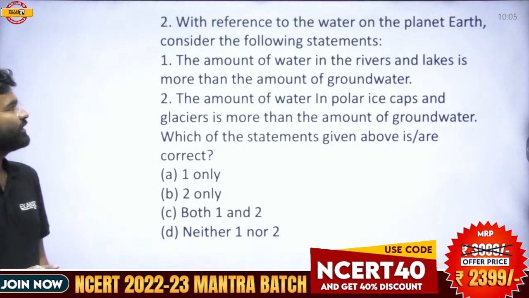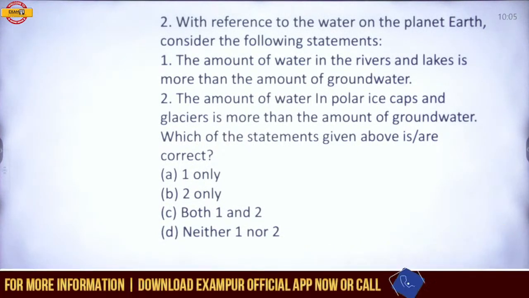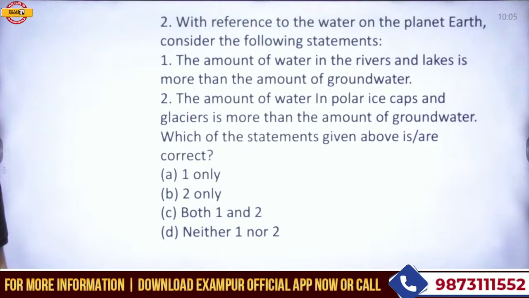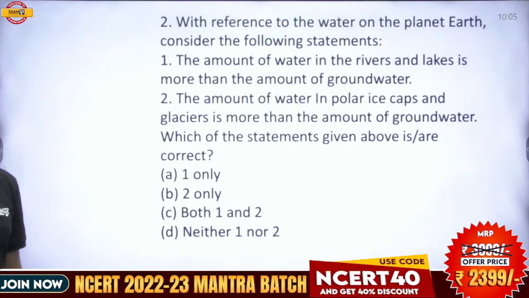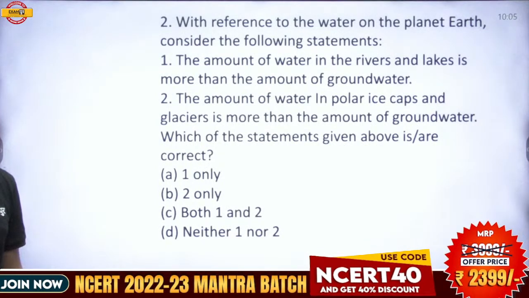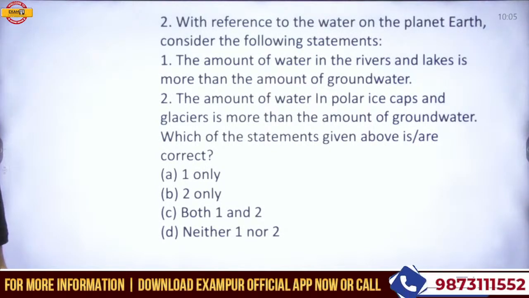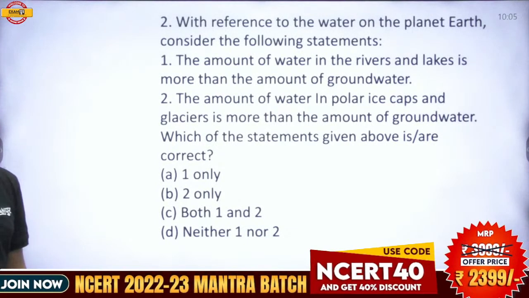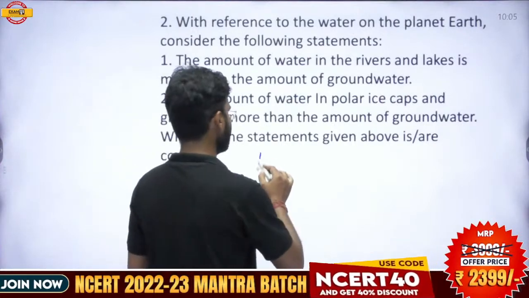Read this question. With reference to the water on planet Earth, consider the following statements. The amount of water in the rivers and lakes is more than the amount of groundwater. The amount of water in the polar ice caps and the glaciers is more than the amount of groundwater. This question came from the NCERT class 7th.